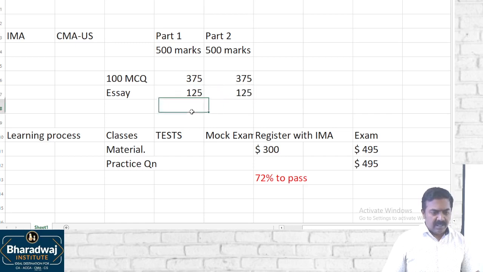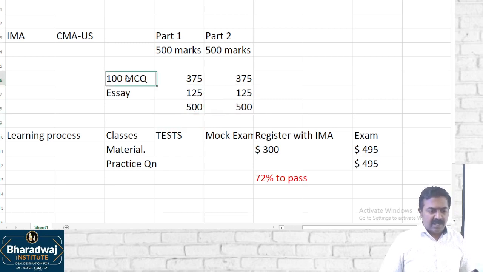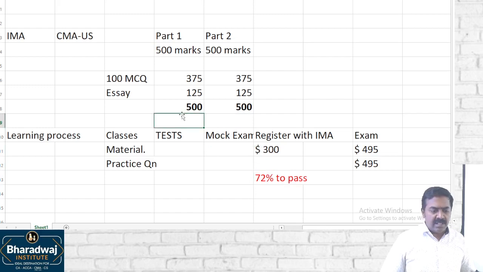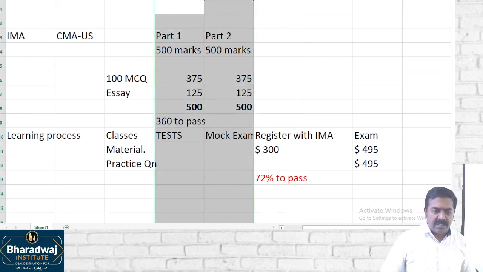So totally, the exam will be for 500 marks, 4 hours. MCQ will be for 3 hours. Essay will be for 1 hour. In that 4 hour, 500 mark examination, you have to score 362 to pass. Let it be part 1 or part 2, separately you have to score 362 to pass.